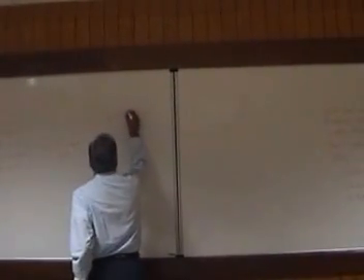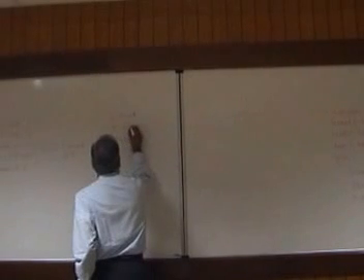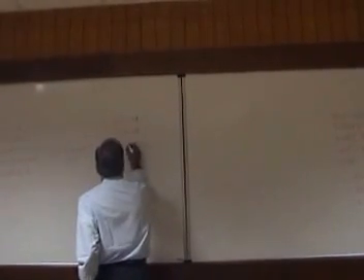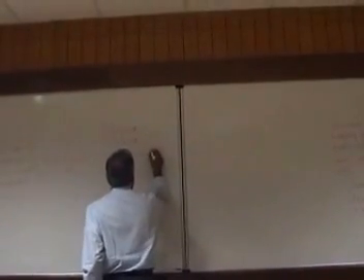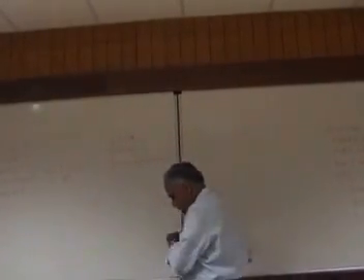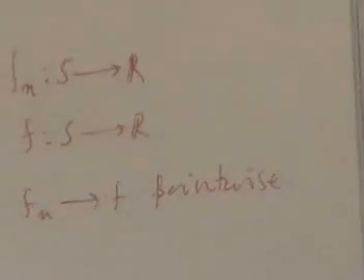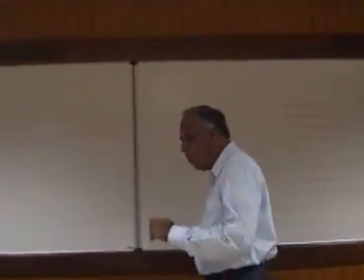Now suppose I have this situation. Again I have this. I know that Fn is converged pointwise. So I have a sequence of functions which converge pointwise to f. This says the points at which I get uniform convergence.